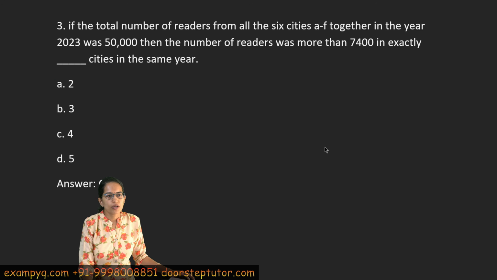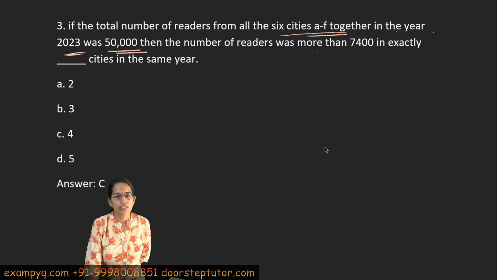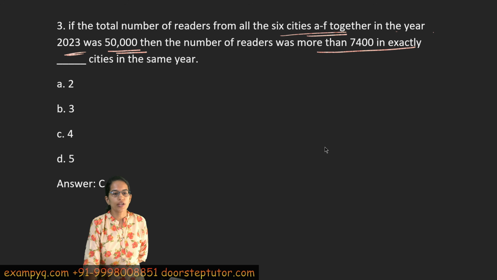If the total number of readers from all cities A to F together for 2023 is 50,000, then the number of readers was more than 7400 in exactly how many cities? So for A to F, A, B, C, D, E, F, right?